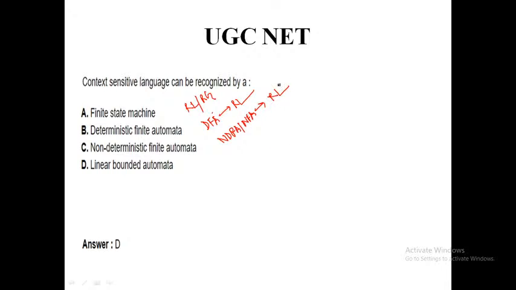Next is linear bounded automata. Linear bounded automata is going to recognize the context sensitive language. We all know that. So our correct answer is that context sensitive language can be recognized by option D, linear bounded automata.